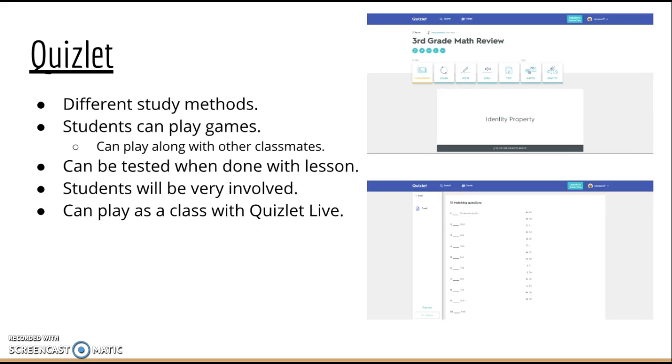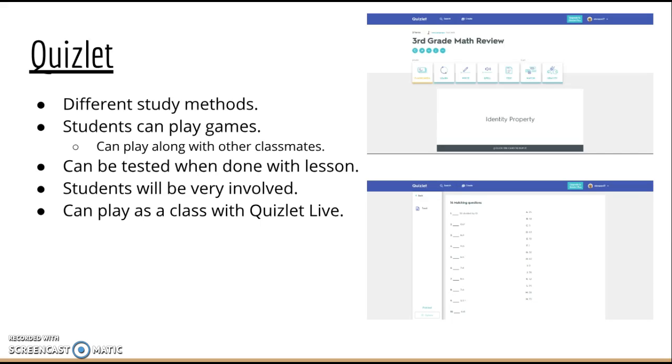And then students can also play games, and with these games they can play them with their classmates, and so this just gives the students a fun chance to play around on this software system, but also still learn the information. And then at the end of the lesson, whenever the students feel like they have learned the information and they know it off the back of their hand, they can be tested with this because there's a test option. And the students will be very involved because there are many options that they can do.